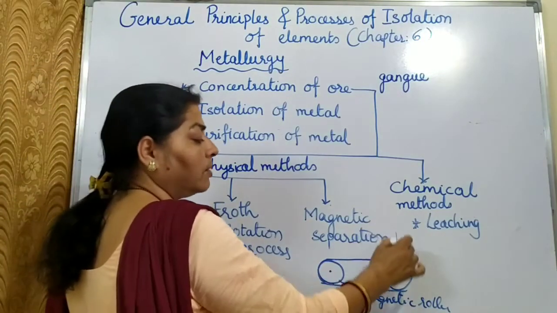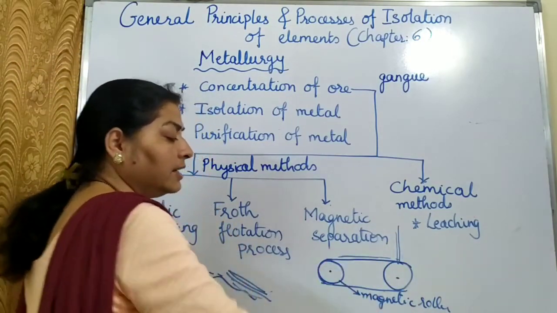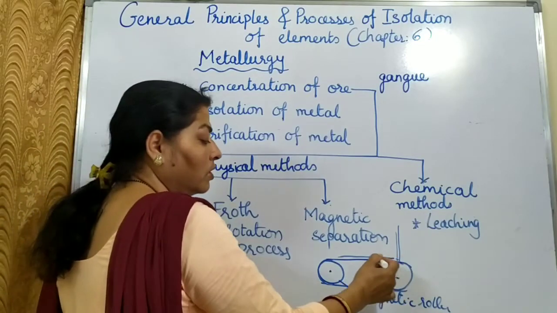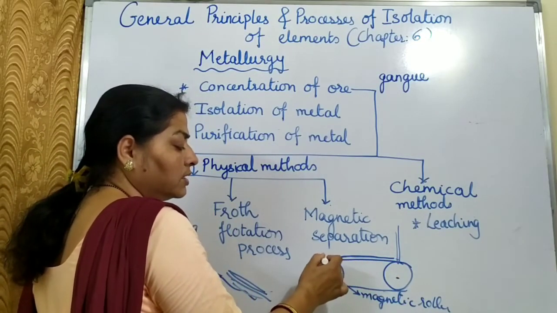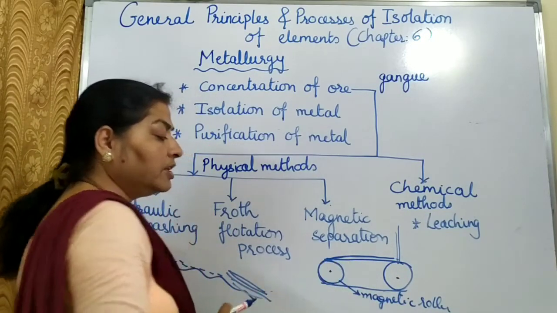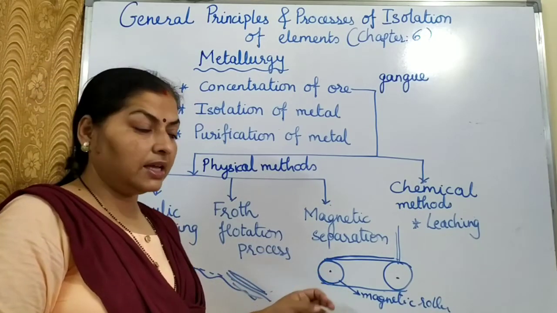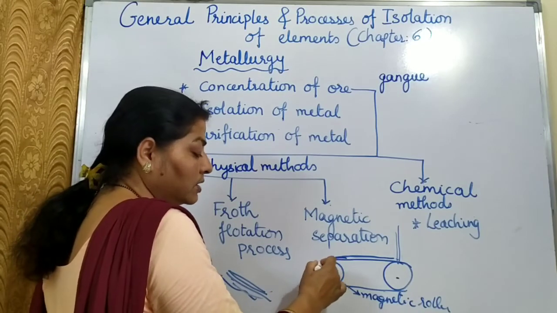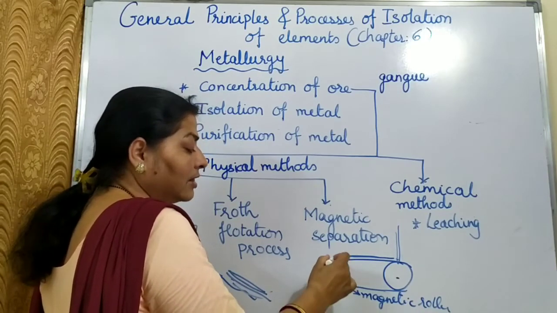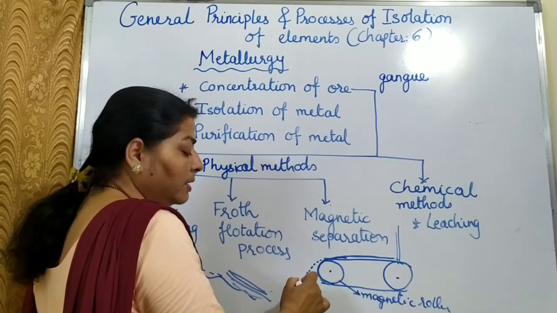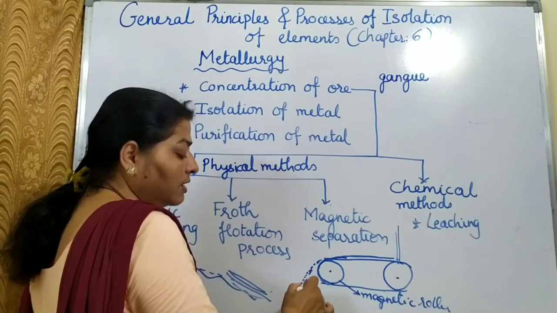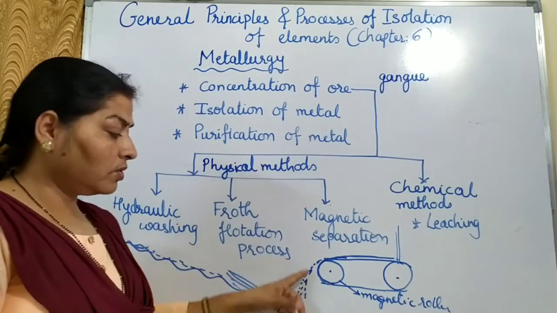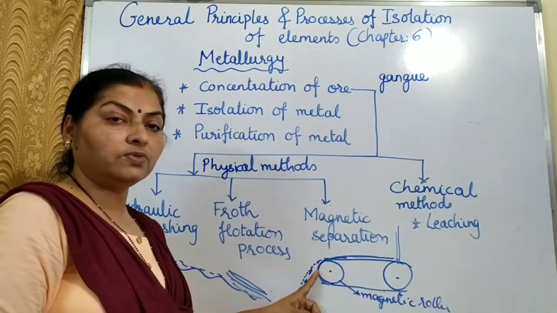Now when ore is dropped from here, the belt is continuously moving, so the ore will get passed to this magnetic roller. Whichever magnetic ore will be there, it will stick to this part of the wheel. And those which have non-magnetic properties will be left, so they will be dropping down over here. They will not get attracted towards the magnet.